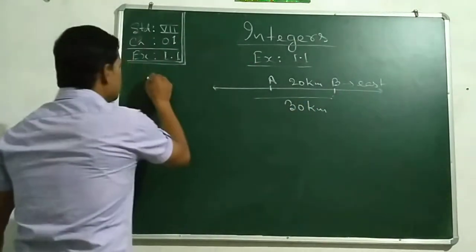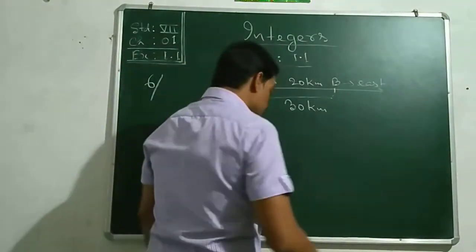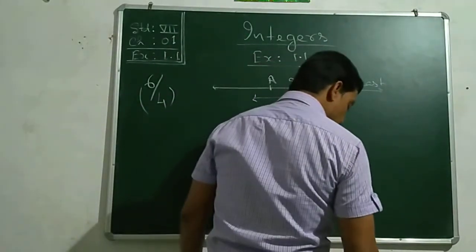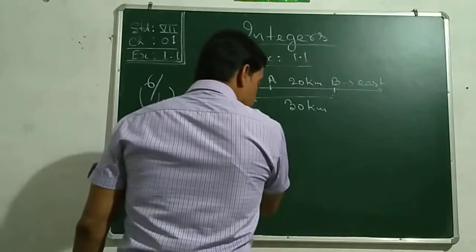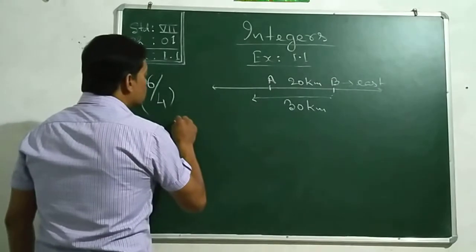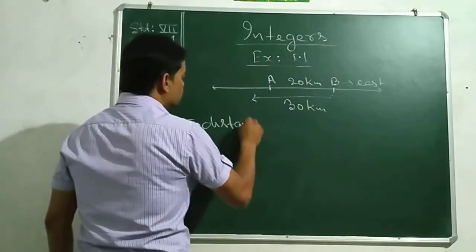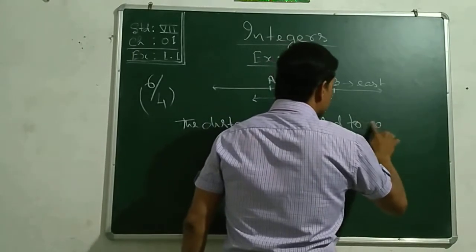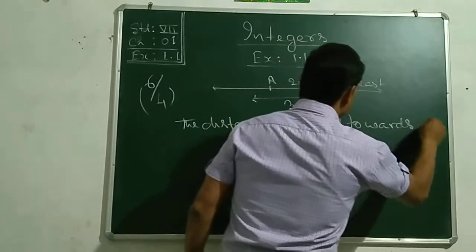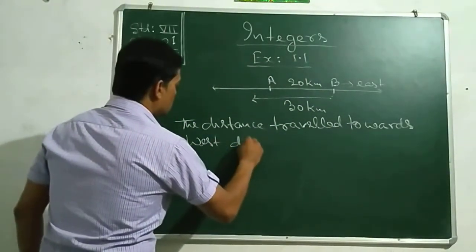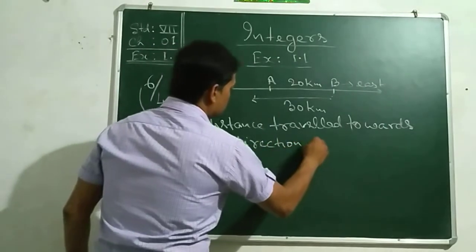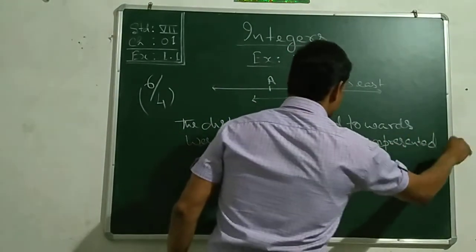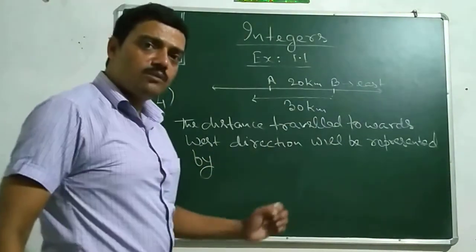We will write for the sixth number sum: the distance traveled towards west direction will be represented by... think for a while.